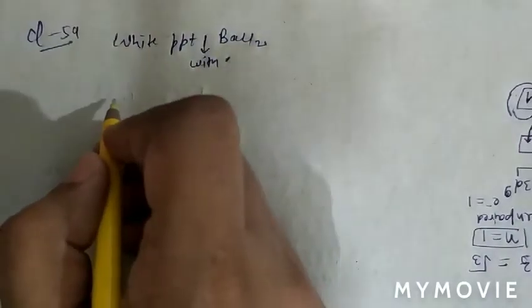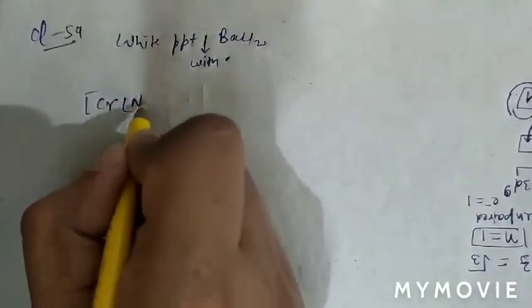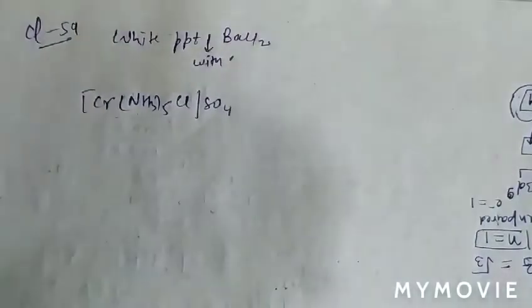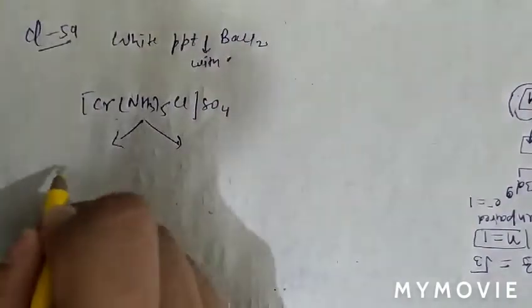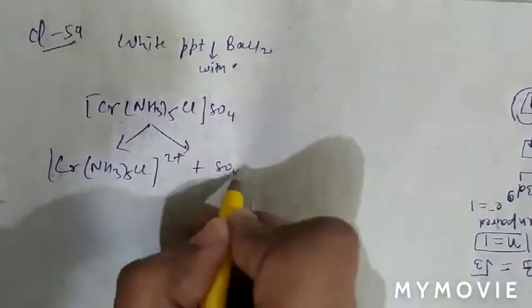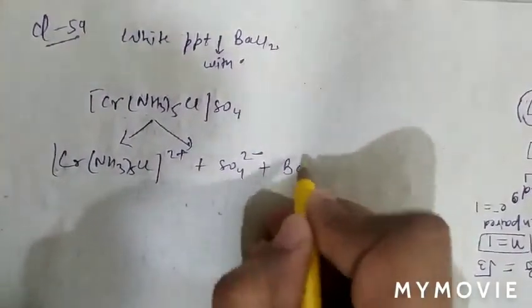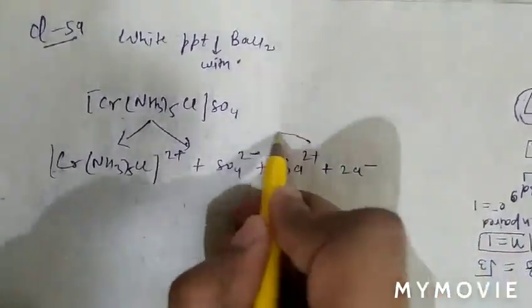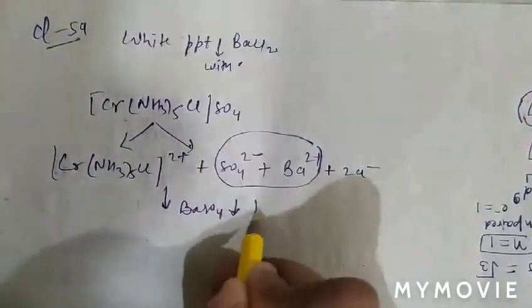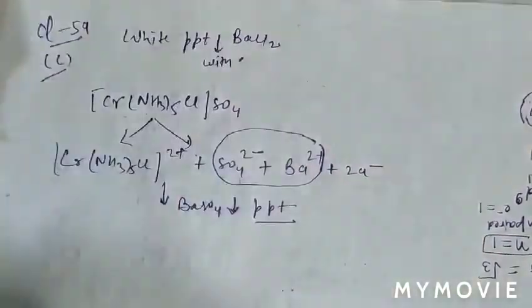As we know, a white PPT is formed when the compound Cr(NH3)5Cl SO4 is given, as this compound will ionize into Cr(NH3)5Cl 2+ and SO4 2-. When this compound reacts with BaCl2, giving Ba2+ and 2Cl-, the Ba2+ will combine with SO4 2-, so a PPT of BaSO4 will be formed. So question number 59, option C is correct.